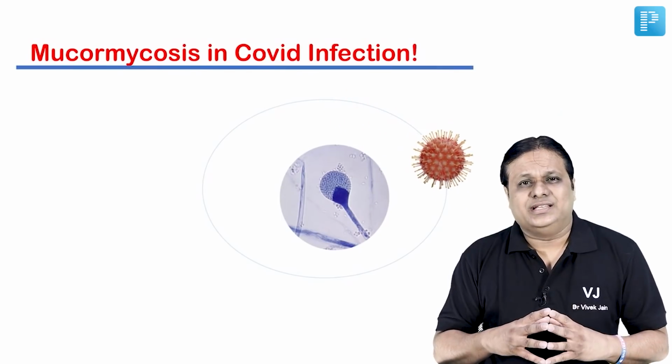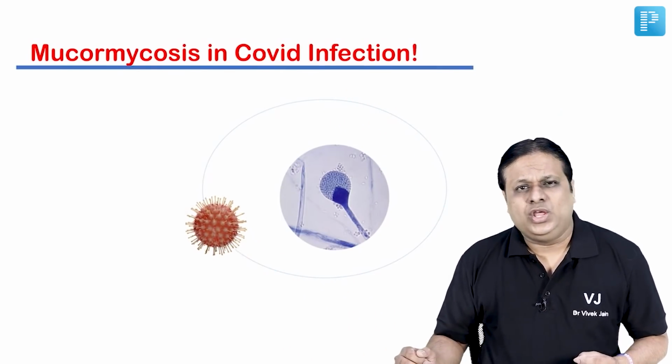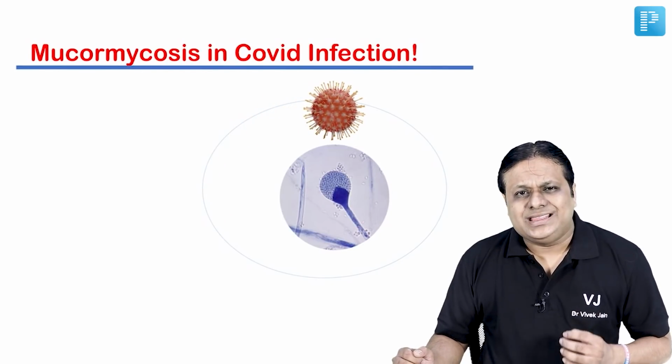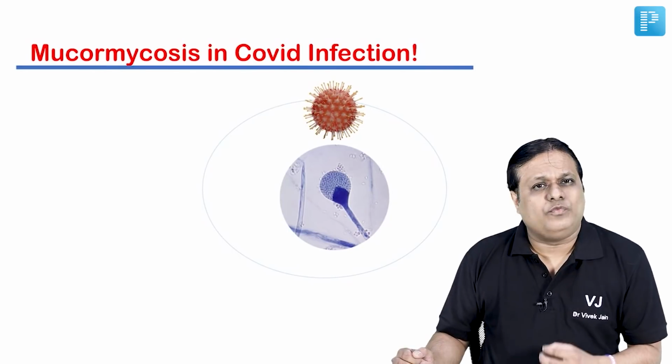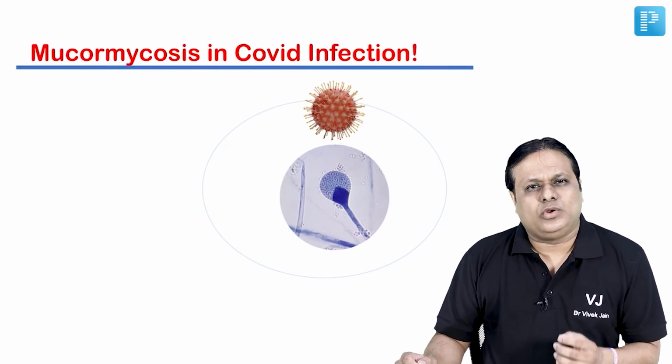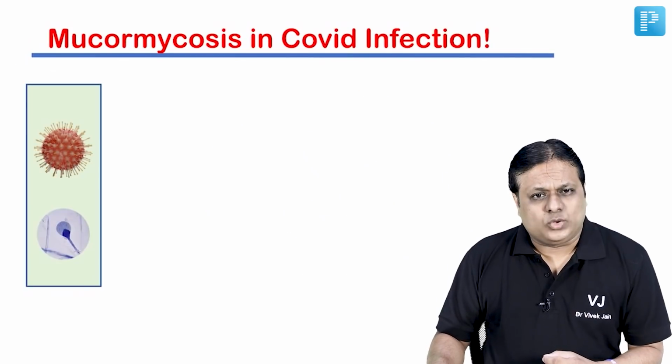So definitely there seems to be an association of increased incidence of mucormycosis among the cases of COVID-19. So suddenly there is a renewed interest in this particular fungal infection. So let's look at that.